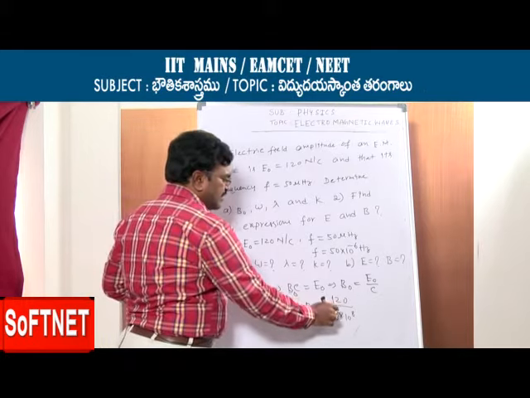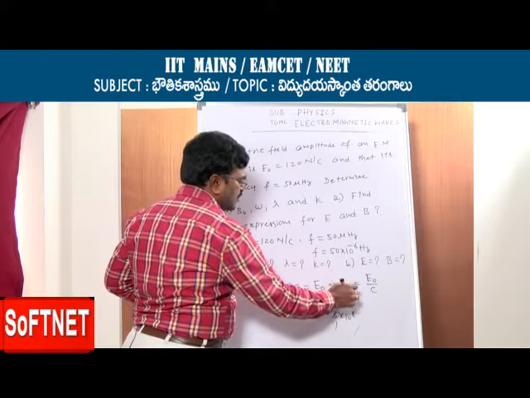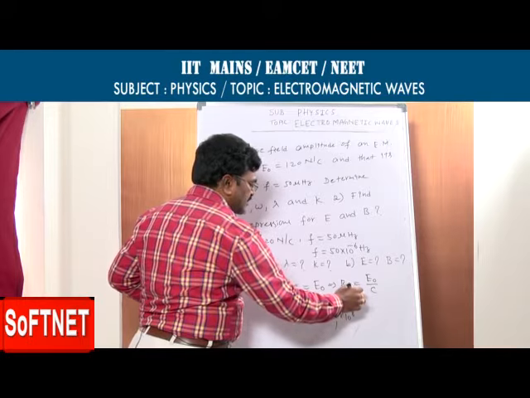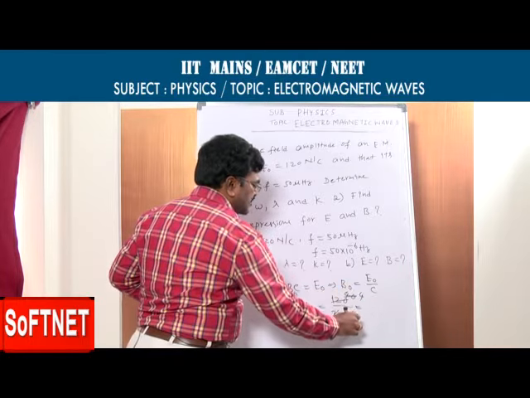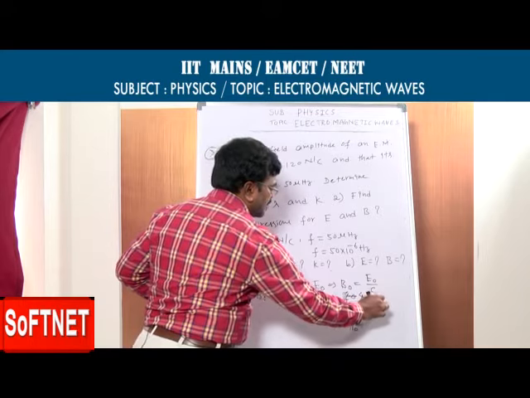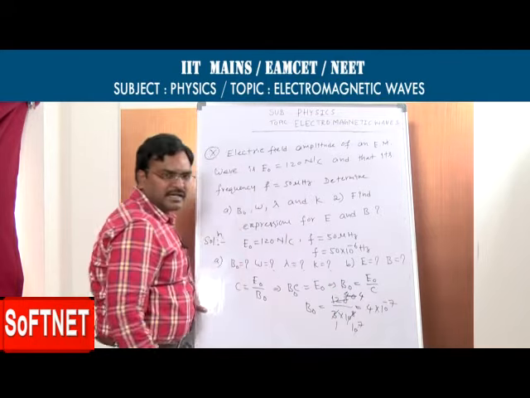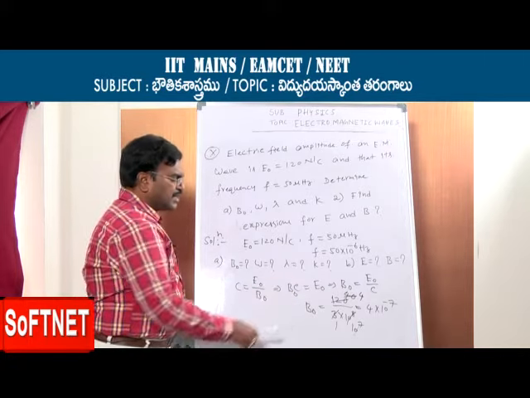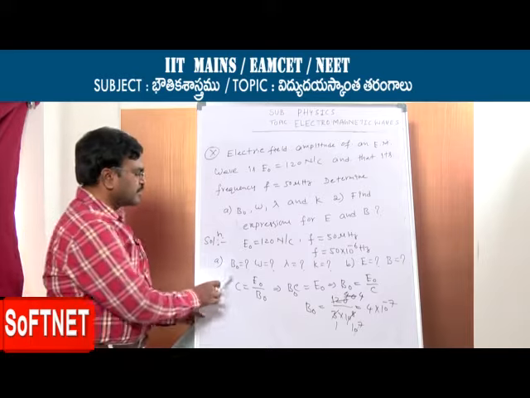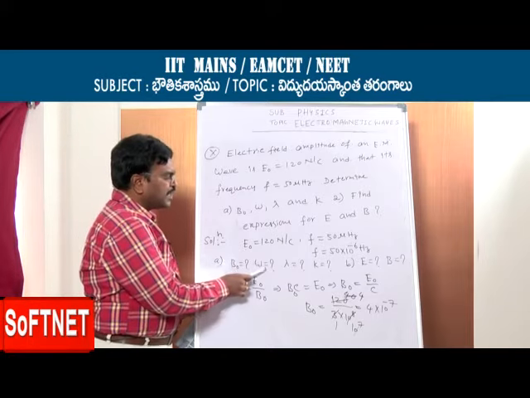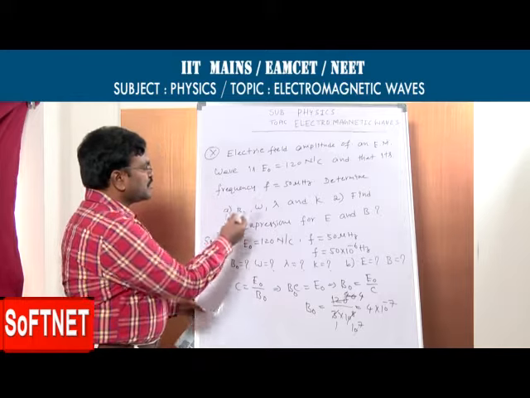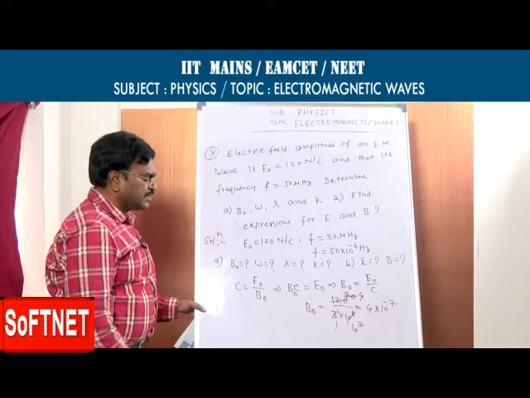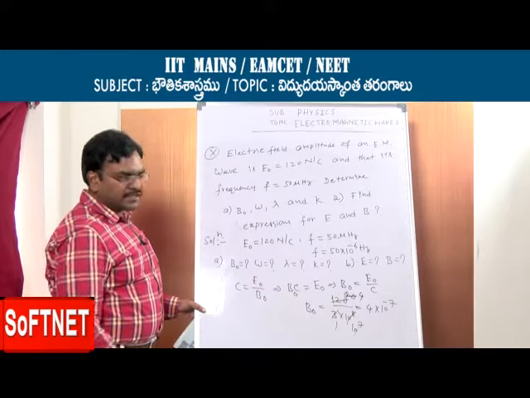Now 120 divided by 3 gives 40, and 40 divided by 10 to the power of 8 gives 4 into 10 power minus 7. So 4 into 10 power minus 7 is the value of B naught. That is the first answer. B naught is 4 into 10 power minus 7.